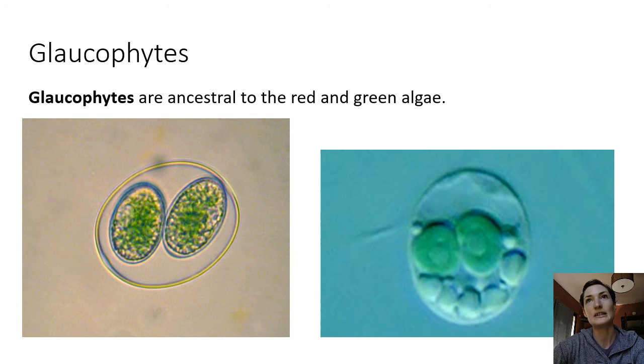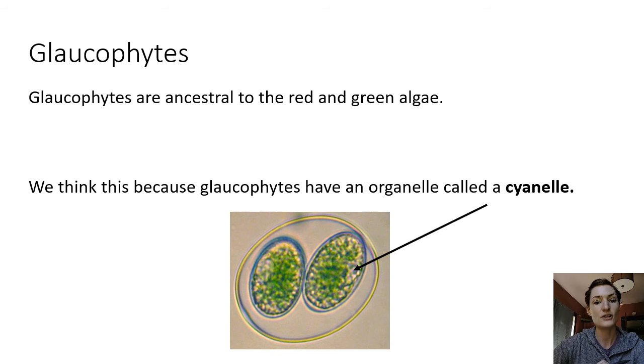So it's really not resolved who came out first in the evolutionary tree of life with the algae and early plants, but we can make some guesses at how that happened. And in a lot of people's guesses, it's the glaucophytes that come out first because they have a lot of ancestral characteristics. So here we can see that they have these two large plastid structures inside them. And those two large plastid structures are called cyanelles.